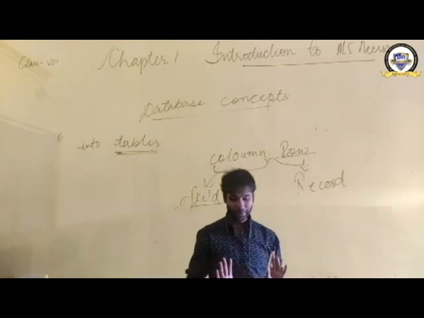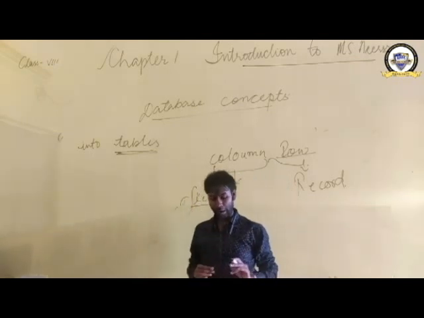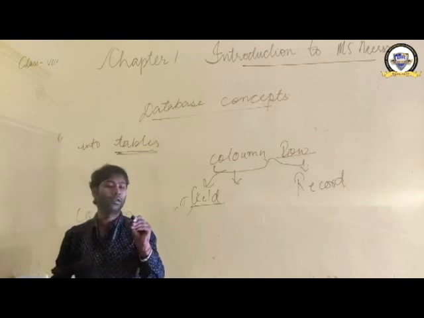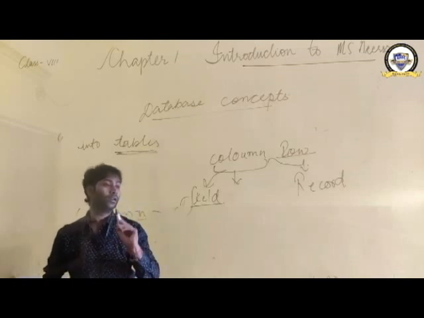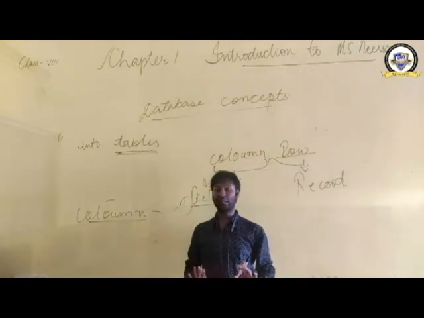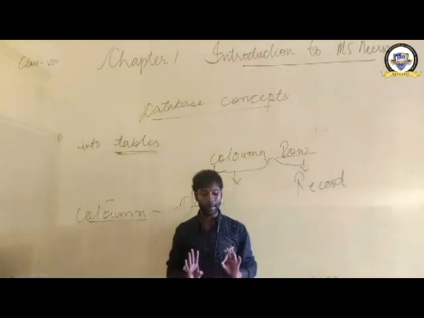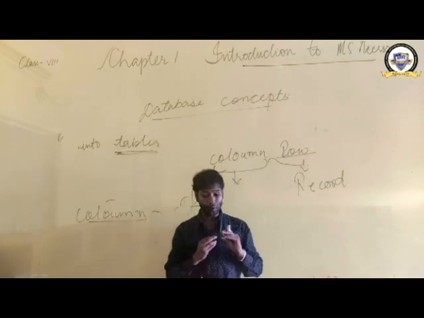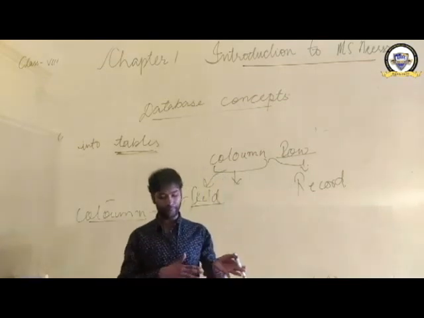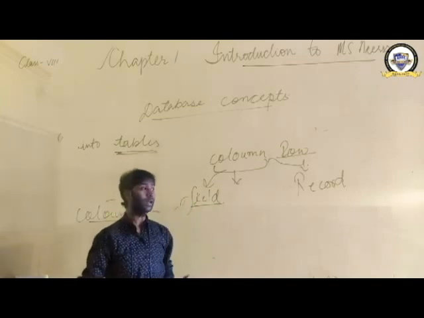Clear to everyone? Next, what is a column, that is, a field? A column defines one piece of data stored in all rows of the table, and the value of a column within a record is called a field.